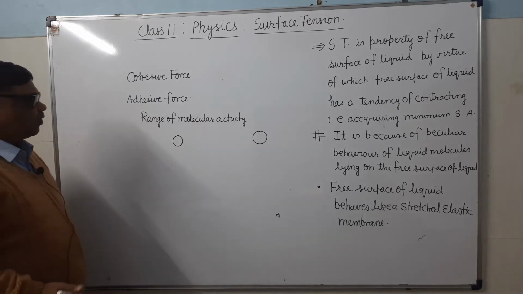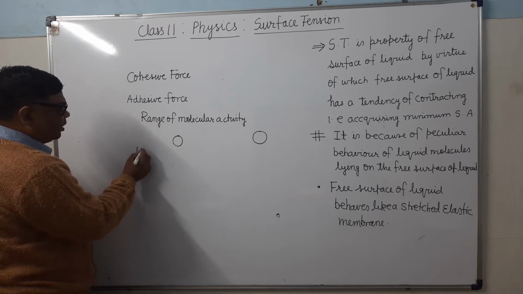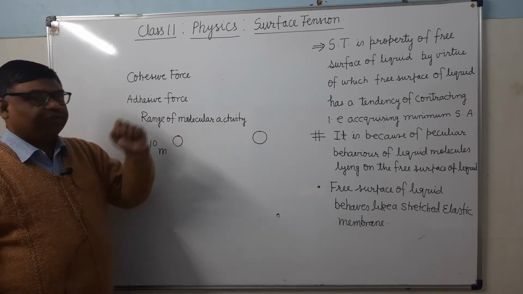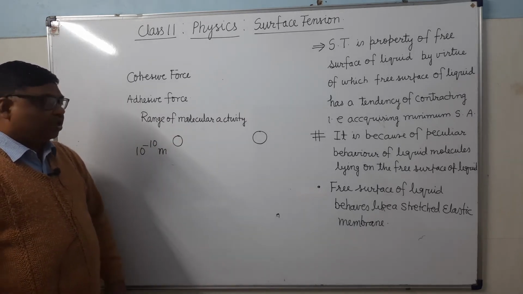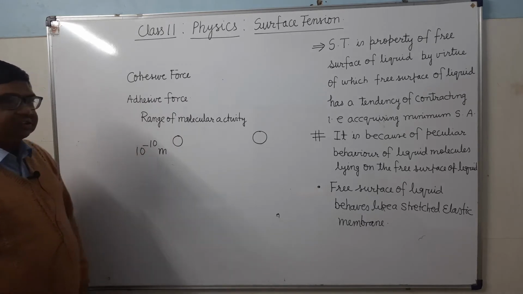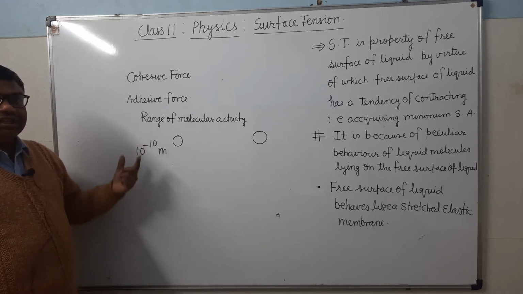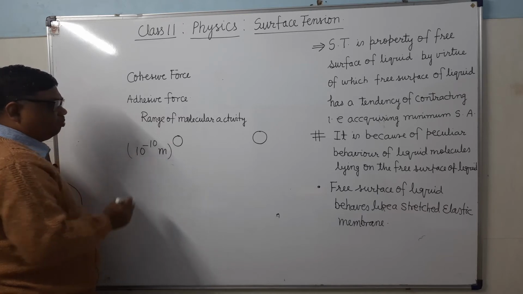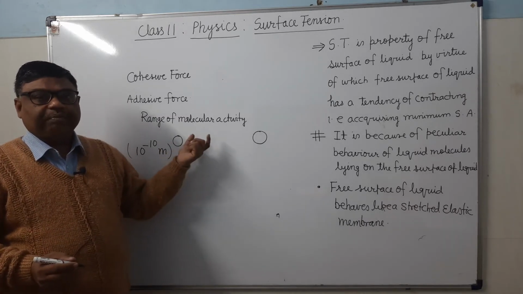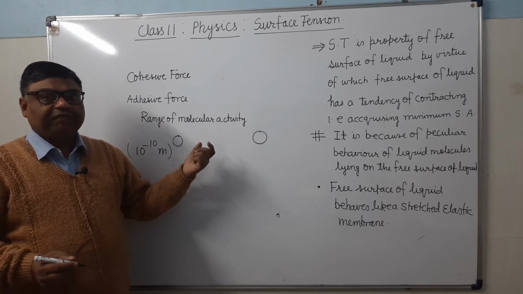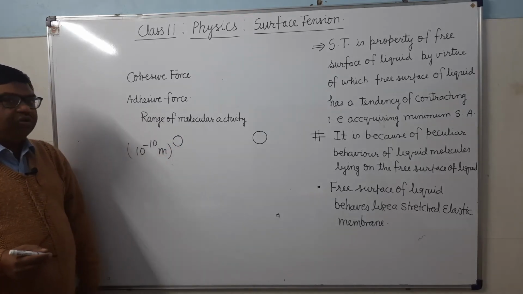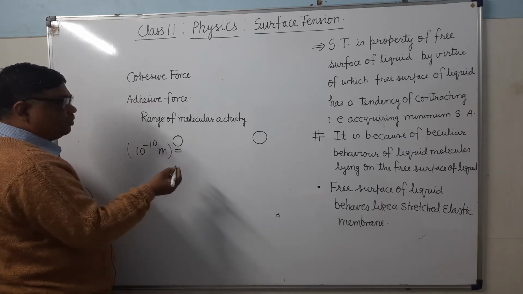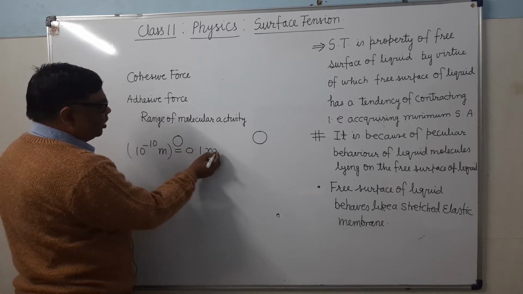Now what is the size of a molecule? As you know, the size of atoms is 10 to the power -10 meter. It's clear. Before knowing the range of molecular activity, you should know the size of a molecule. 10 to the power -10 meter is the size of the atom, meaning the radius or diameter of the atom. A molecule is also made up of atoms, so its size will also be nearly this distance. Here it is how many nanometers? If you see, it is 0.1 nanometer.